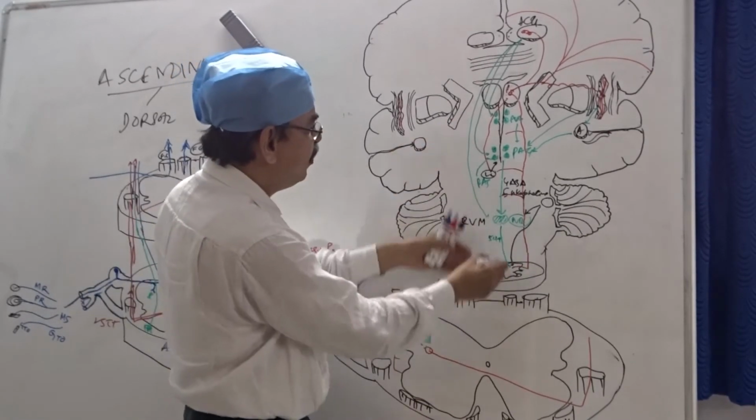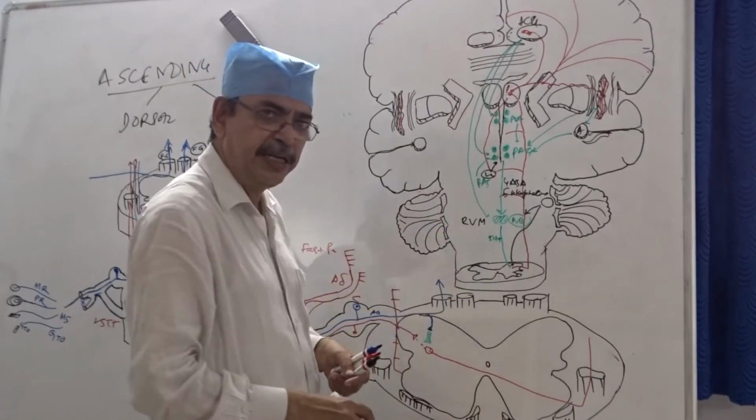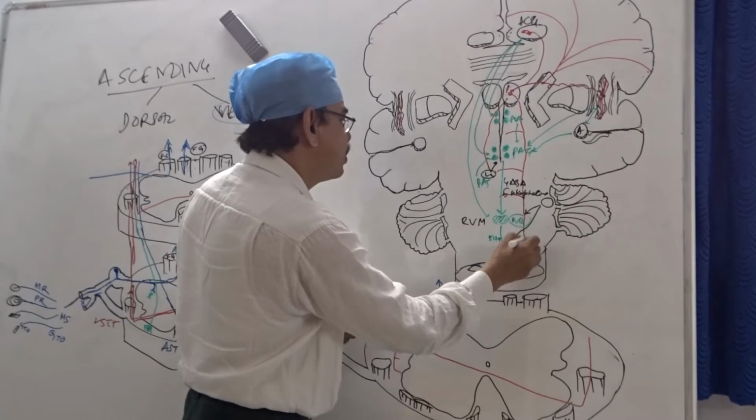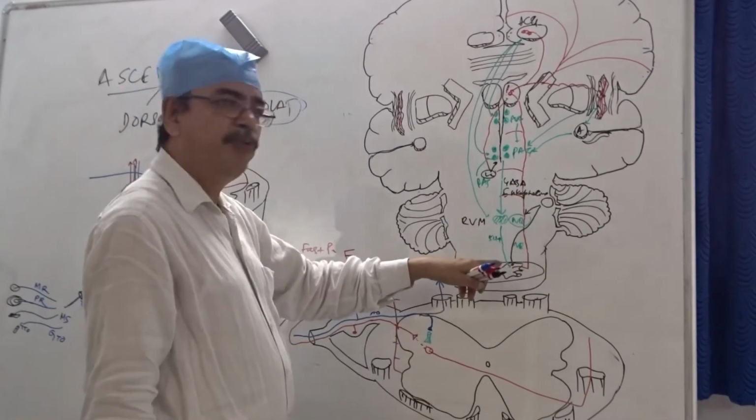So 5-hydroxytryptamine is secreted by these nerve fibers, and norepinephrine is also secreted directly from the pons.